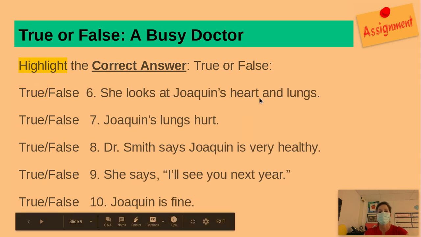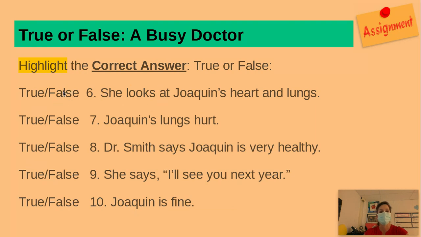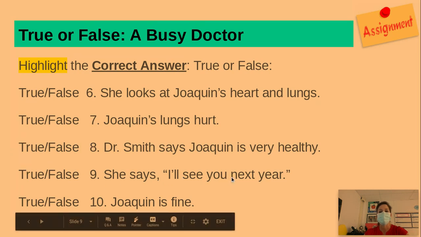She looks at Joaquin's heart and lungs. Does she look at a heart and lung? False. She listens. Joaquin's lungs hurt. His lungs don't hurt. His foot hurts. Therefore, this is false. Dr. Smith says Joaquin is very healthy. This is true. She says, I'll see you next year. This is true. Joaquin is fine. This is false since his foot hurts.